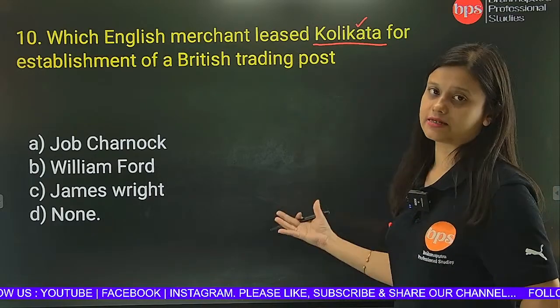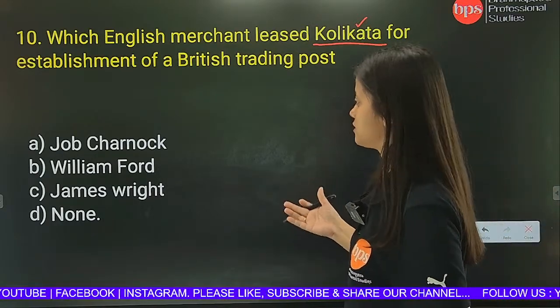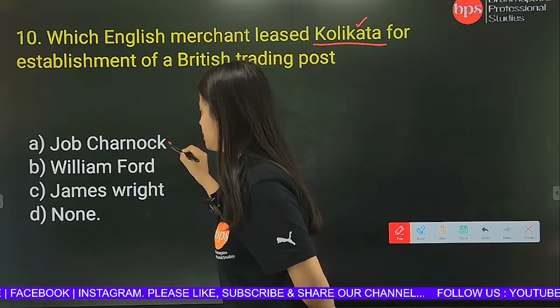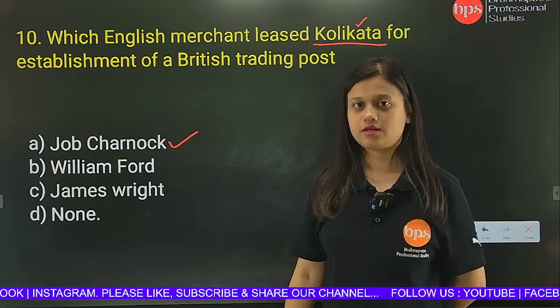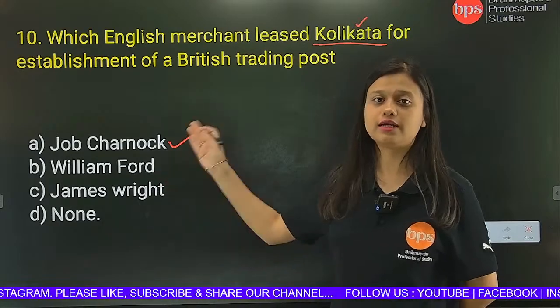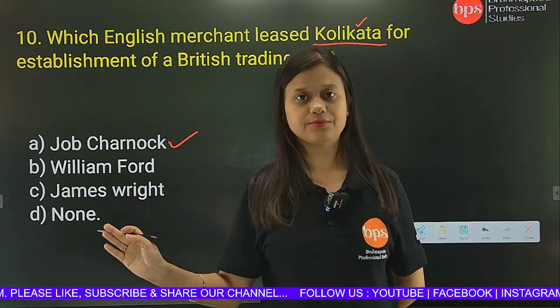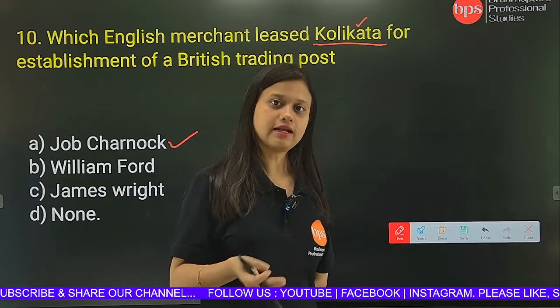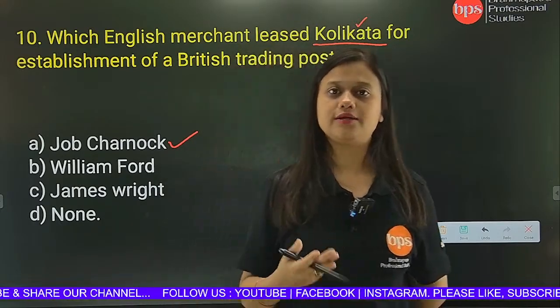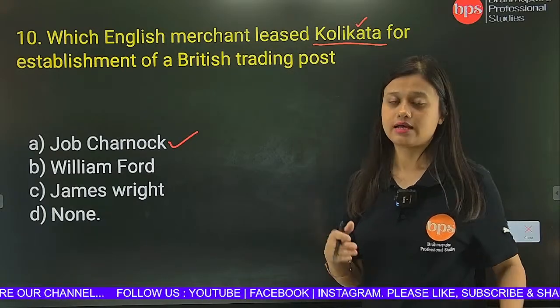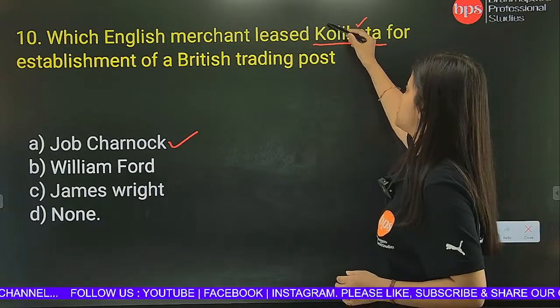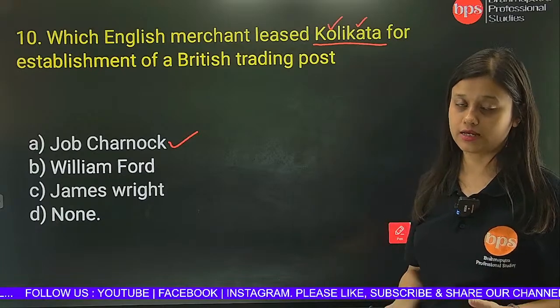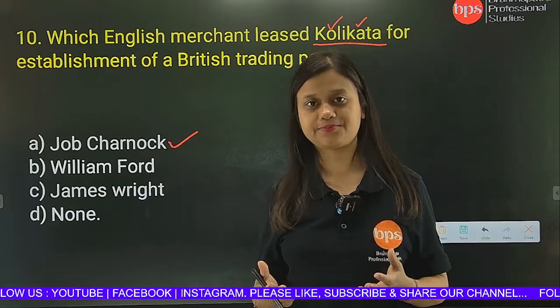Now who leased it? Who among the following leased it? So the correct option would be Job Charnock. He was the one English merchant who leased these 3 villages. At that time Kolkata was actually just a small village, and then after that what happened, Fort William was established, and then this particular city called Kolkata is actually today's Calcutta.